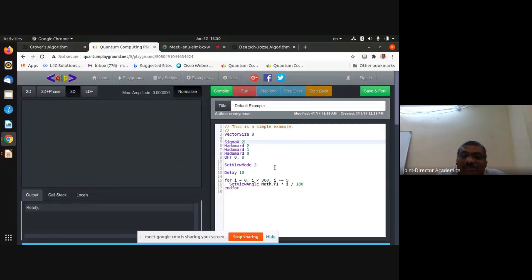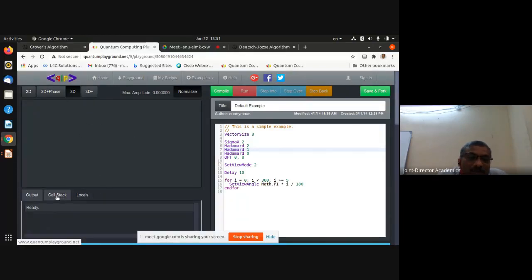By default, this is the first program that has already come from the basic example. This is the editor area where you can develop. This is the output area where your output is going to be displayed. And here, if some printf statements or such kinds of statements are there, the text is going to be displayed here. Visuals are going to be displayed here. This is the output area.